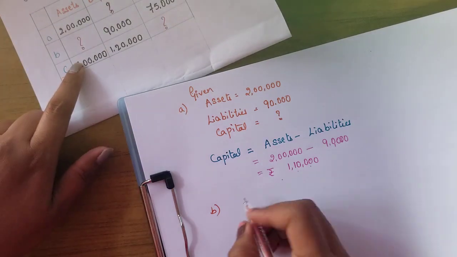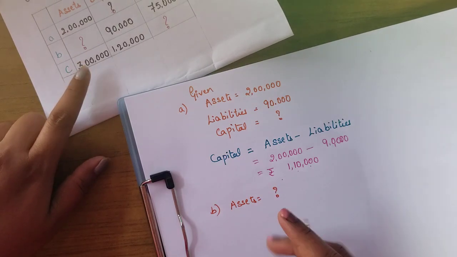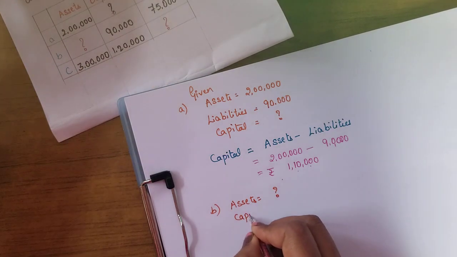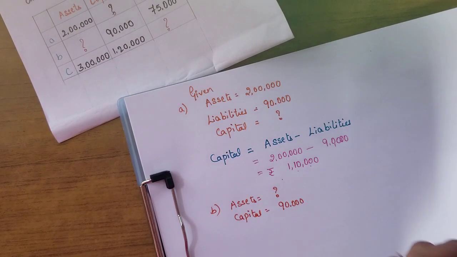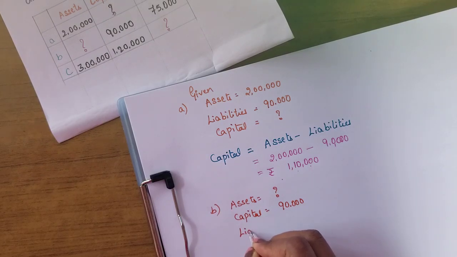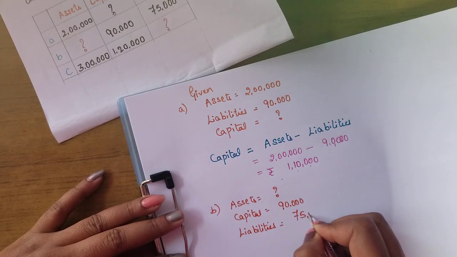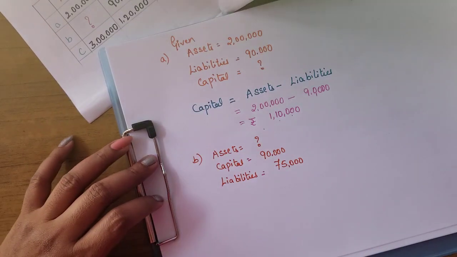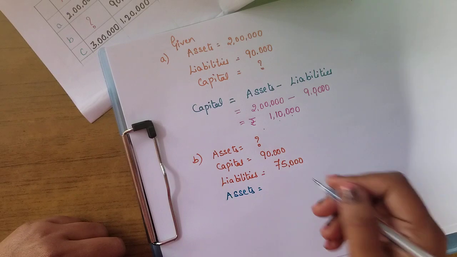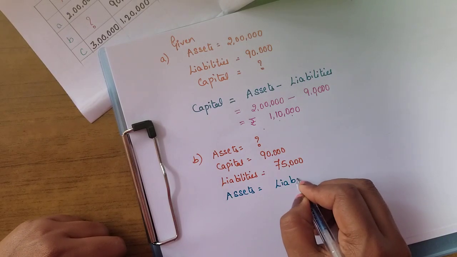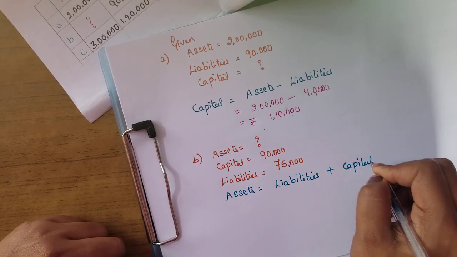B transaction. The given things are, we need to find out assets; capital balance is 90,000 and liabilities are 75,000. These are as usual equation only. So assets equals liabilities plus capital. So what is the answer for this?